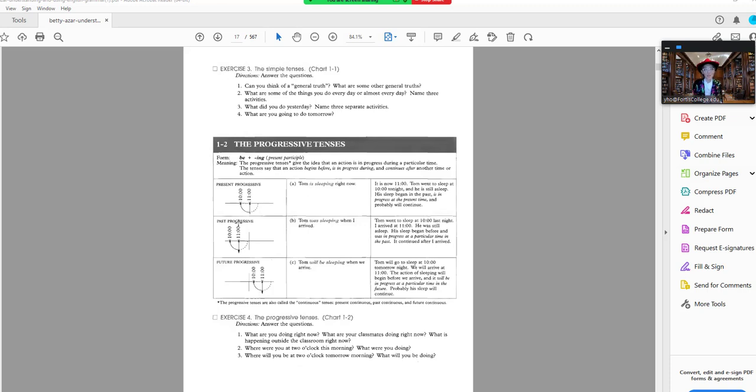Past progressive means something that was happening yesterday. So yesterday at this time, I was speaking on my Zoom. Tomorrow at this time, I will be speaking on the Zoom. So present progressive, past progressive, and future progressive all mean tenses that are in progress but at different times.